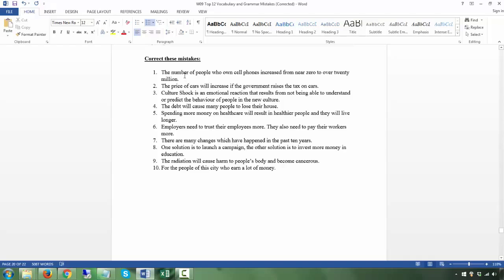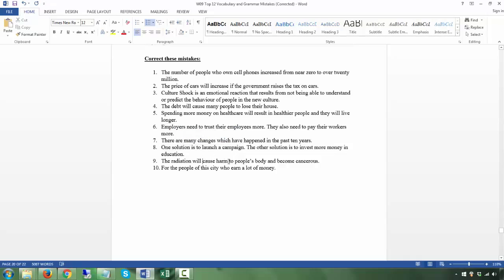Use a relative pronoun again, just the same as for this. And I think, I'm not sure, but for another one you use a relative pronoun. Okay. One solution is to launch a campaign. The other, okay, this is a comma splice, full stop. The other solution, okay. Or you can say and the other solution, either one, but one clause, one sentence, unless you have a conjunction. So you either put a full stop there and start with a capital for another sentence, or you put and the other solution with a conjunction, so you can have two clauses in one sentence.